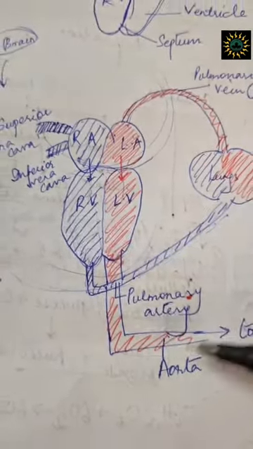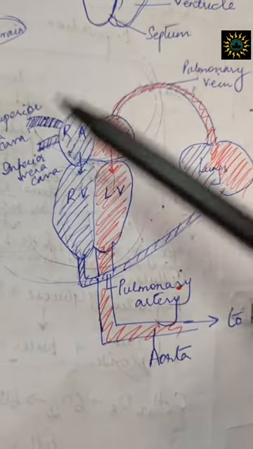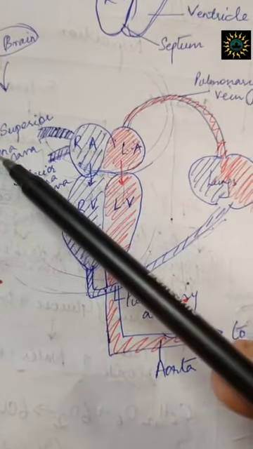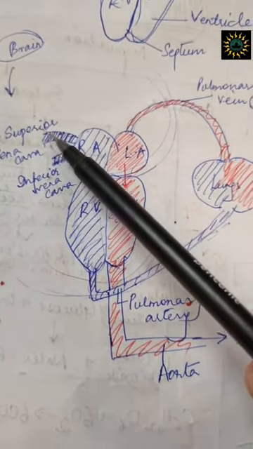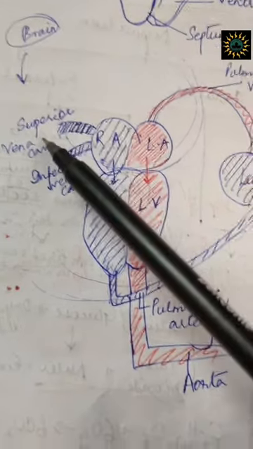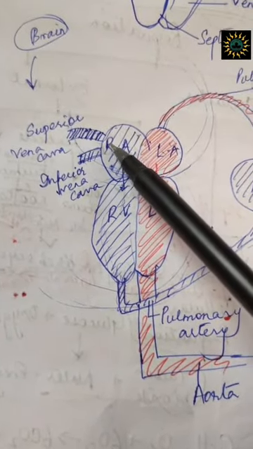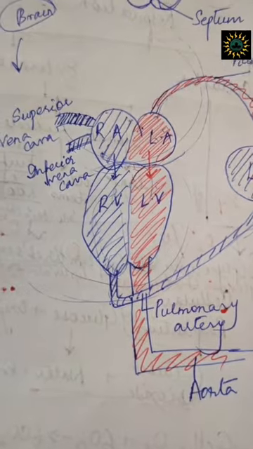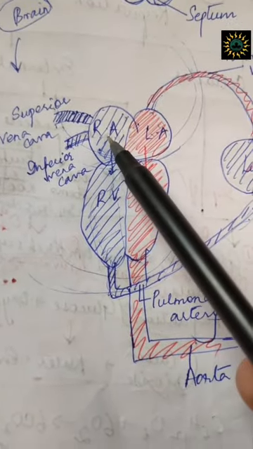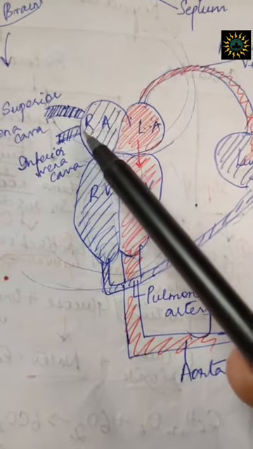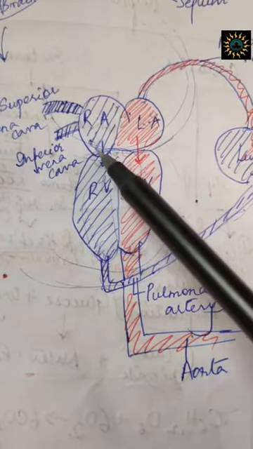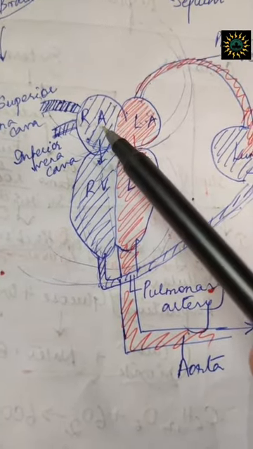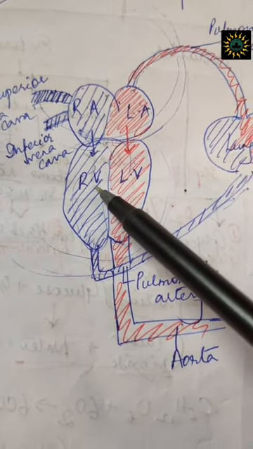Now let's come to the schematic diagram over here. This is the right atria. From the upper portion, the superior vena cava is pouring deoxygenated blood, and from the below part, from the abdominal area, the inferior vena cava is pouring deoxygenated blood into the right atria. Now from the right atria, it is going to the right ventricle.